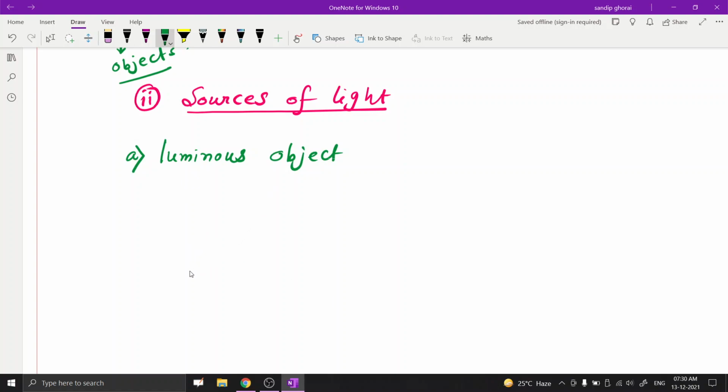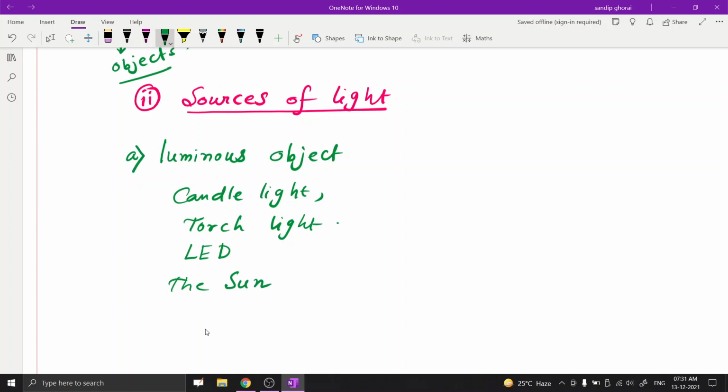Suppose we take some examples: candle light, torch light, LED, and also the sun, stars, etc. These are examples of luminous objects.